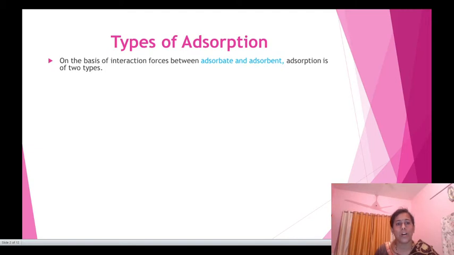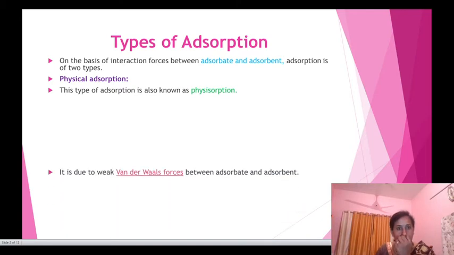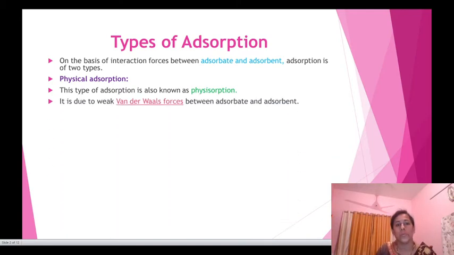On the basis of interaction forces between adsorbate and adsorbent, adsorption is of two types. Which are the two types? First is physical adsorption. Physical adsorption is also known as physisorption. It is due to the weak van der Waals forces between the adsorbate and adsorbent.